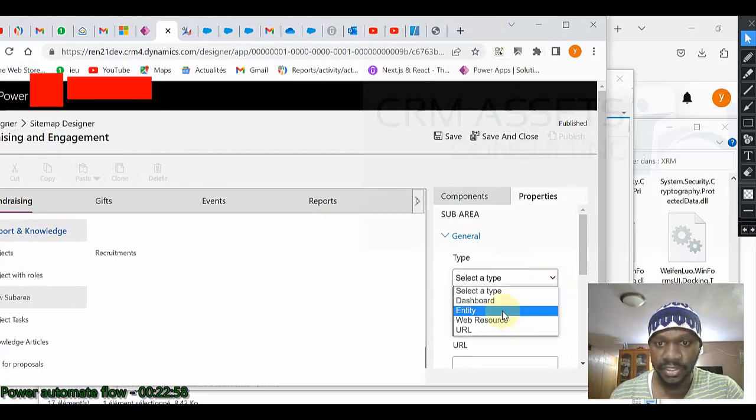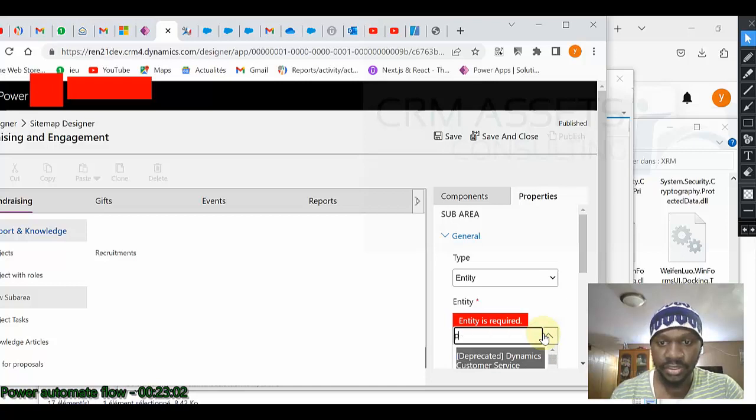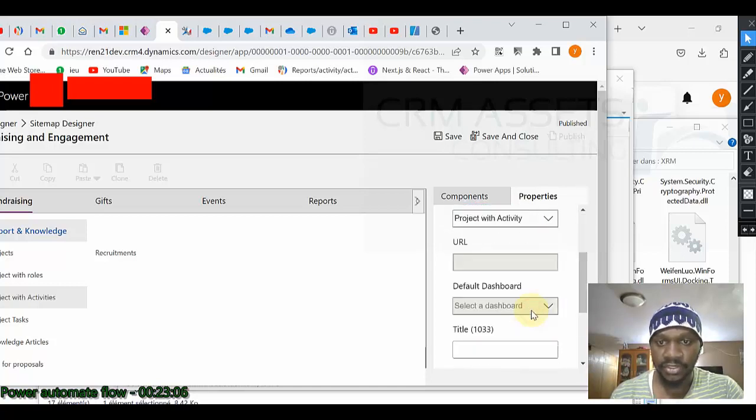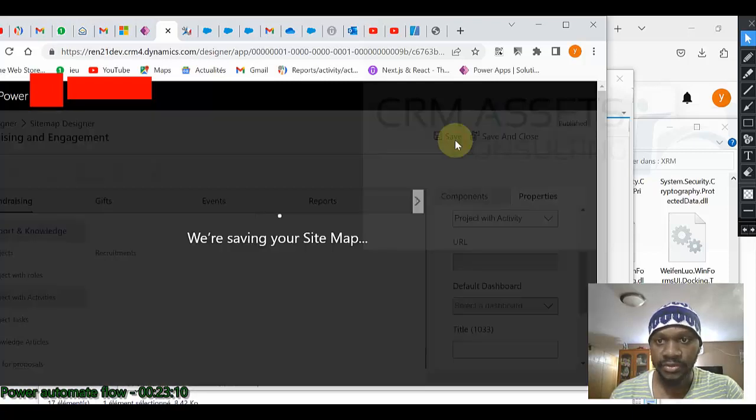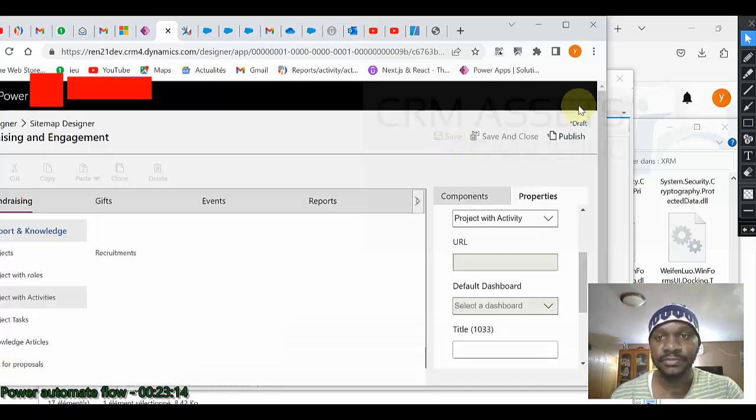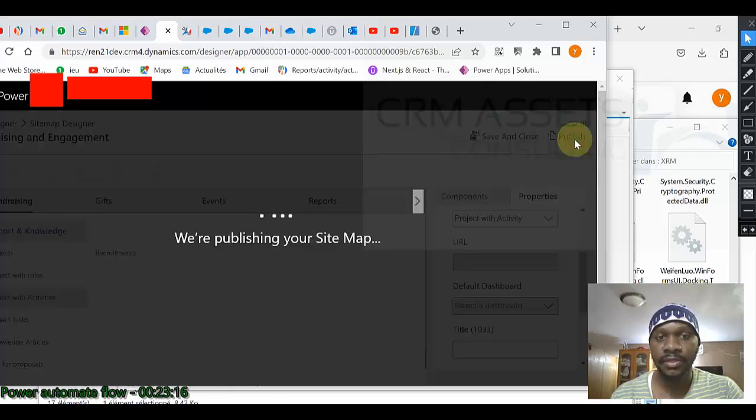From here is an entity, of course. Here is project with activity. Okay, I can click on save, and then I will publish the thing.